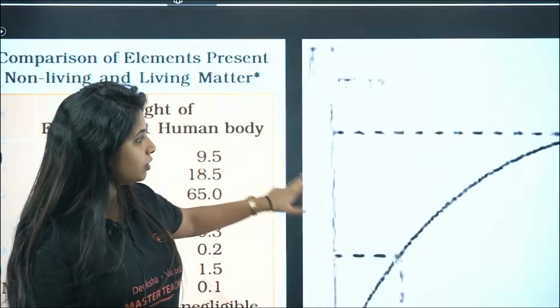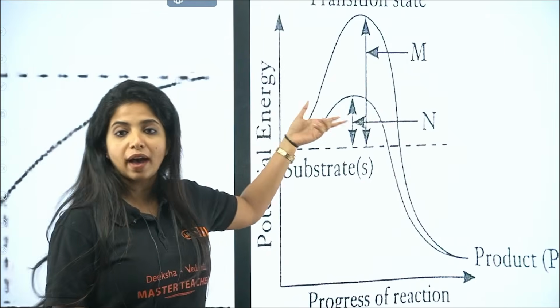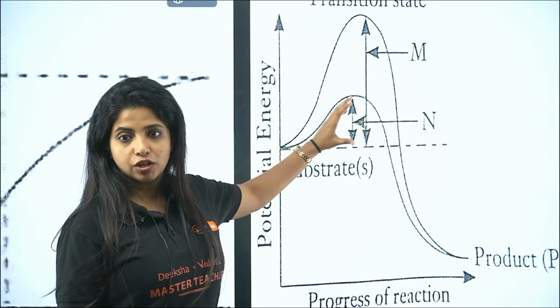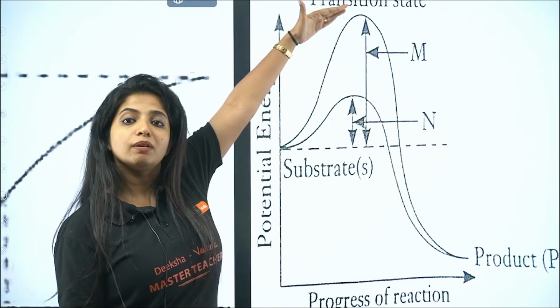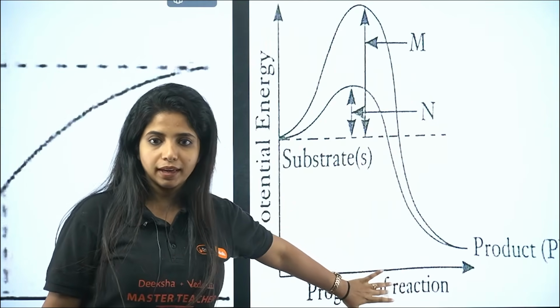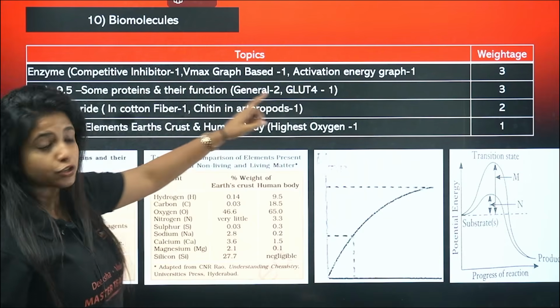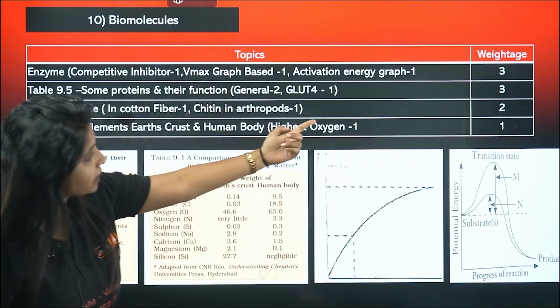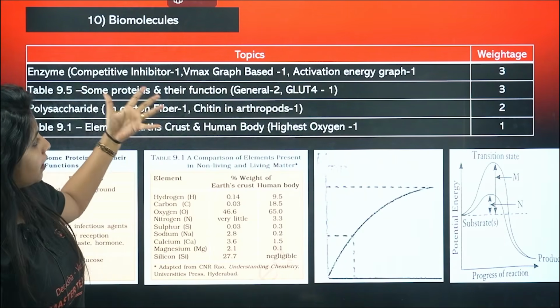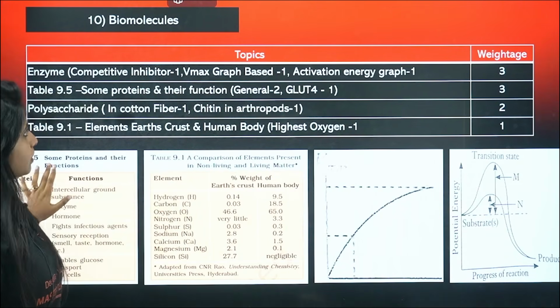Similarly, the Vmax curve of enzyme, and the activation energy and things like that. If you have enzyme, you need less activation energy. If you do not have enzyme, there will be more activation energy needed for conversion from substrate to product. So about that it is there. I have given you how many times the questions have come. From table 9.5, thrice the questions have come, and from table 9.1 once. So just go through it once.